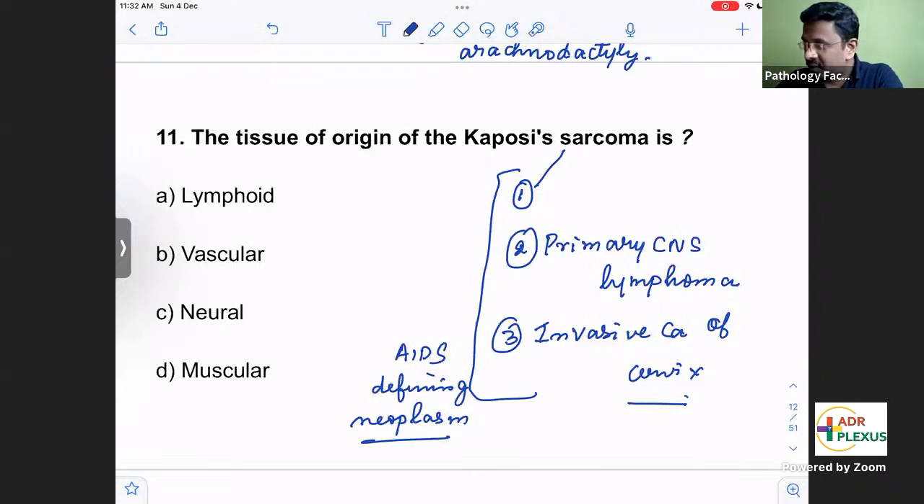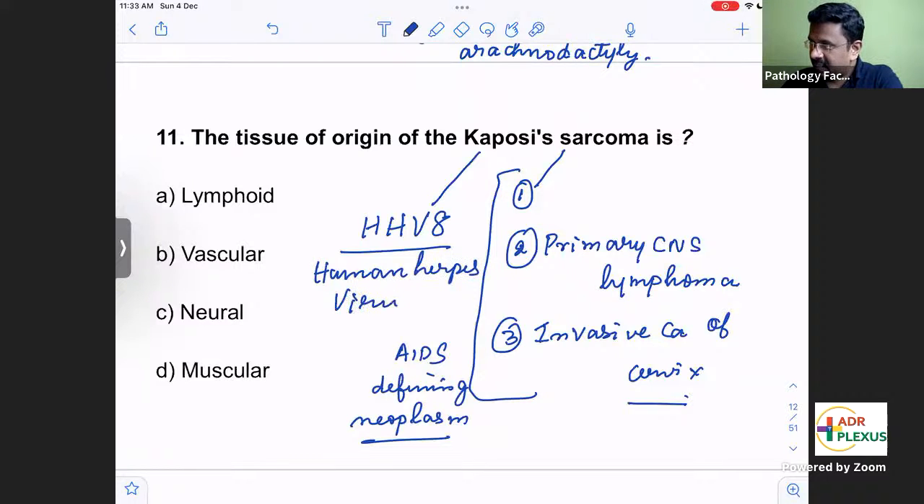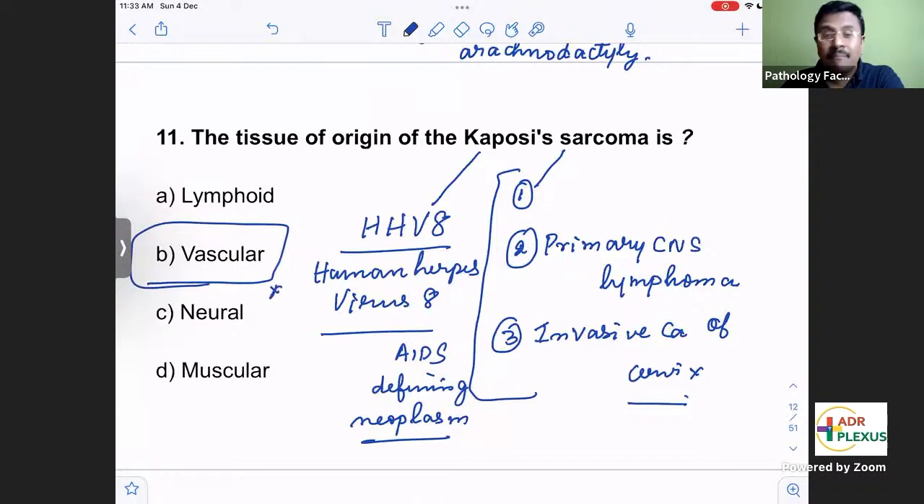Kaposi sarcoma is caused by HHV8, human herpes virus 8. Please remember, Kaposi sarcoma is actually a tumor of the blood vessels. Although the name has sarcoma, it is mainly a tumor of blood vessel origin. The patient can present on the trunk and limbs with a reddish patch or plaque, an erythematous lesion. So Kaposi sarcoma is a vascular lesion.